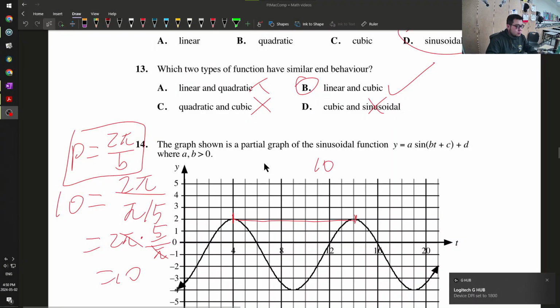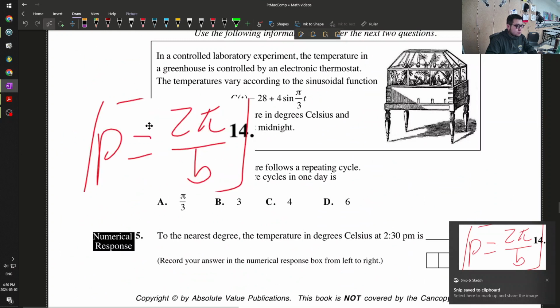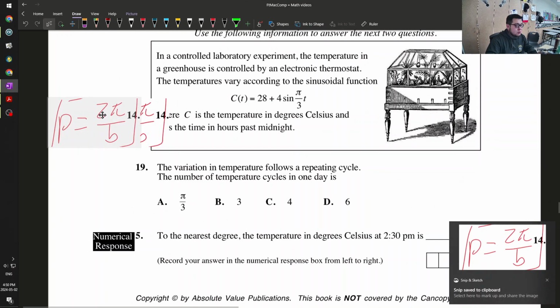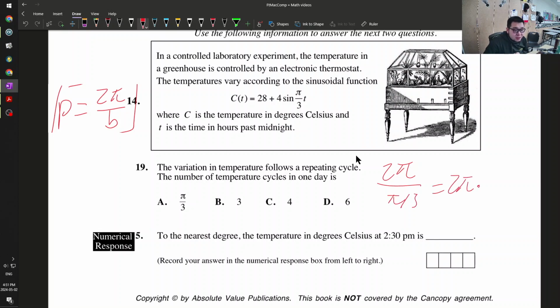Okay, I'll just copy that down here. So my period is equal to 2 pi over b. What is my b value? B is equal to pi over 3. So 2 pi divided by pi over 3 is equal to 2 pi times 3 over pi.